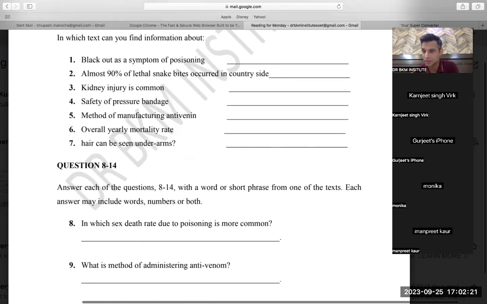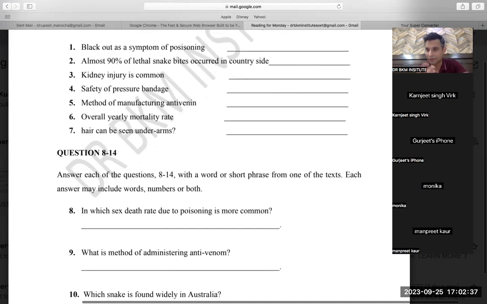Please do not judge yourself, because if you do a reading of this kind, you may score only 10 out of 20 sometimes. That doesn't mean that you will not pass. It is just a reading to practice. Some readings are not really up to the mark. You don't have to blame yourself. Please be courageous. Again, I was teaching my students and telling them the same thing.